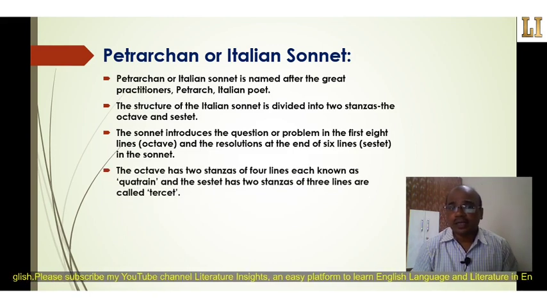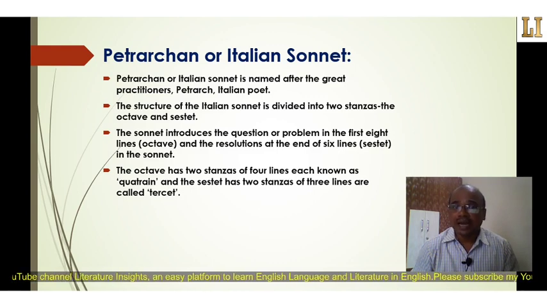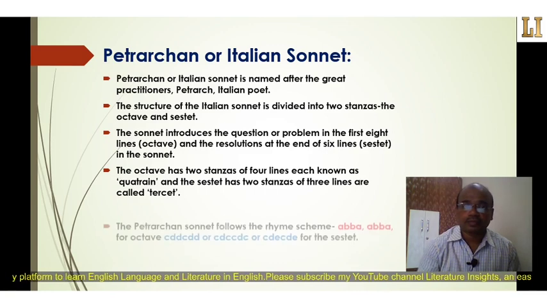It is very essential for learners of English literature to understand the meaning of octave and sestet. As I defined, the octave is 8 lines and the sestet is 6 lines. The octave has 2 stanzas of 4 lines each, known as quatrains, and the sestet has 2 stanzas of 3 lines, called tercets.